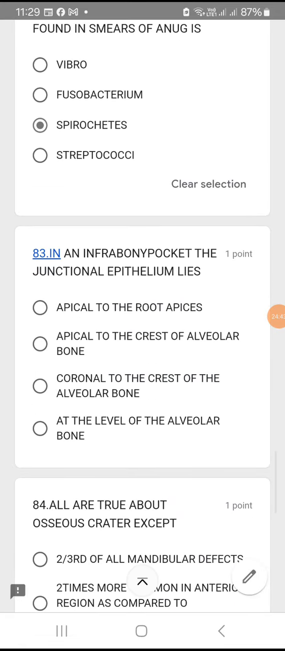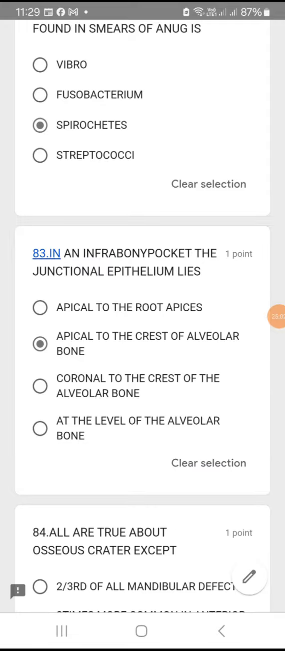83. In an infrabony pocket, the junctional epithelium will lie always below, isn't it? So apical to the crest of alveolar bone. Okay, not apical to the root apices, not coronal to the crest of the alveolar bone, not at the level also. It is apical definitely, but below, apical to the alveolar bone. Crest of alveolar bone is the answer.